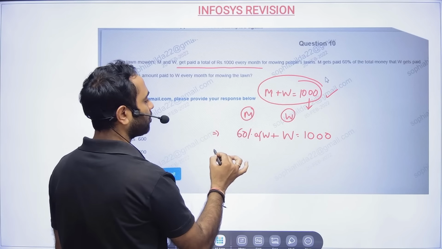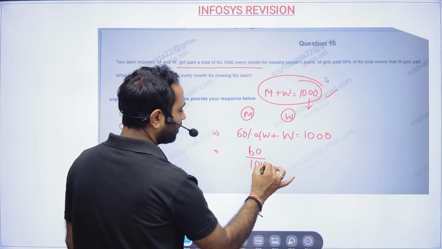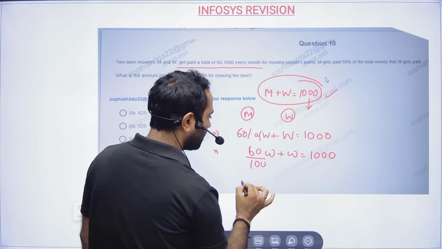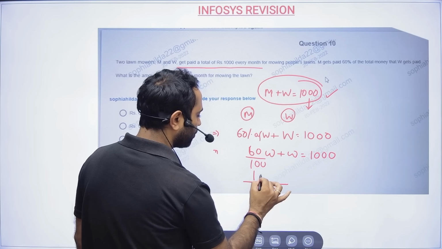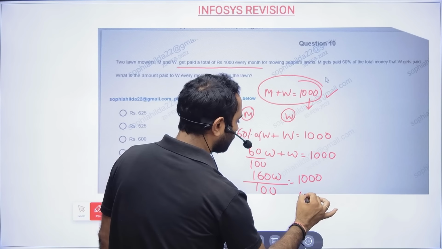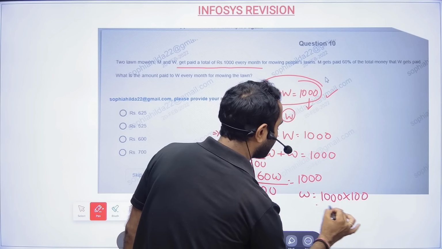That's all. Infosys problem. So we see 60 divided by 100 W plus W is equal to 1000. Take LCM 100. So 160 W will be equal to 1000. So W will be equal to 1000 into 100 divided by 160.